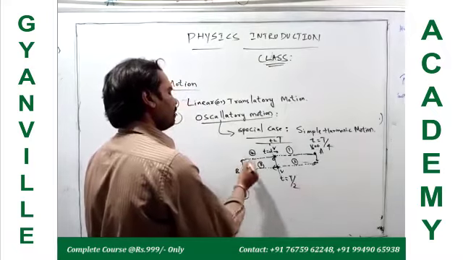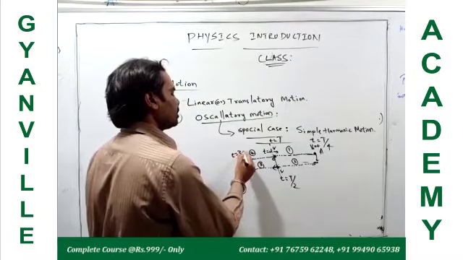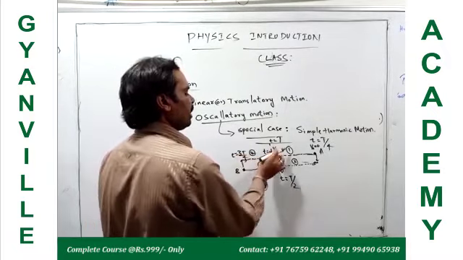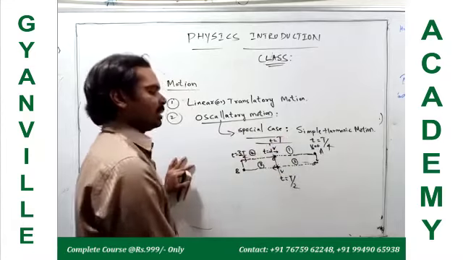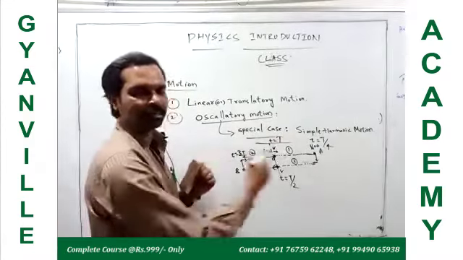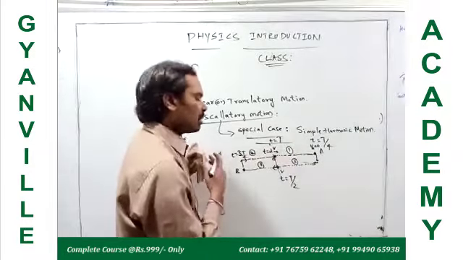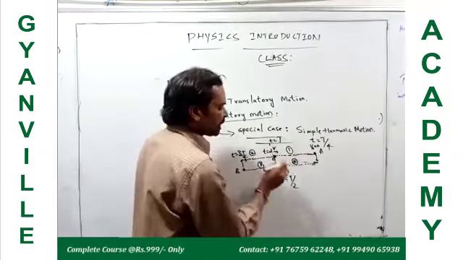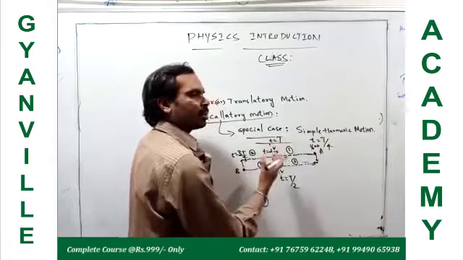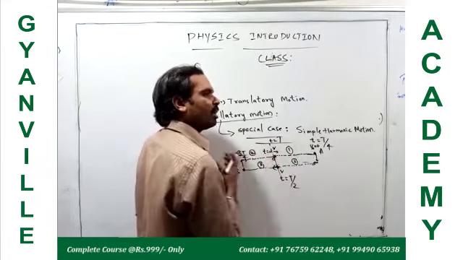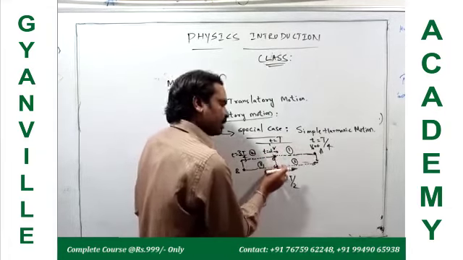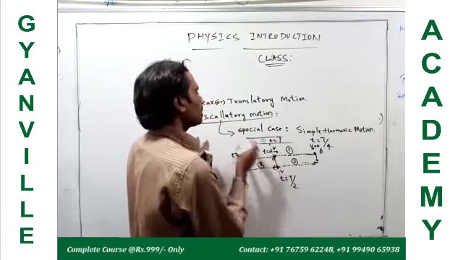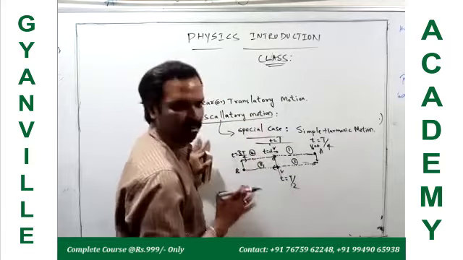Similarly, when it is at B, the time is 3T/4. And when it comes back to the start, the total time T is taken. So it is making to-and-fro motion about a fixed point. Such motion is called oscillatory motion.